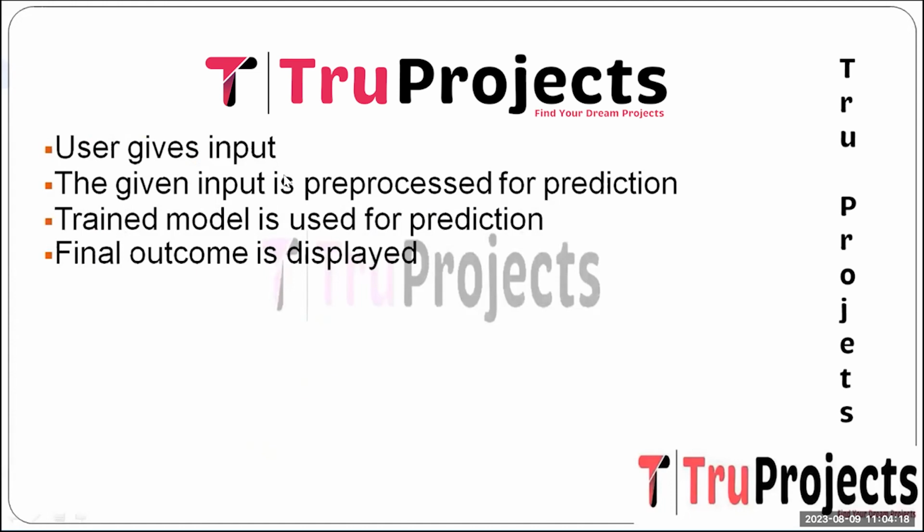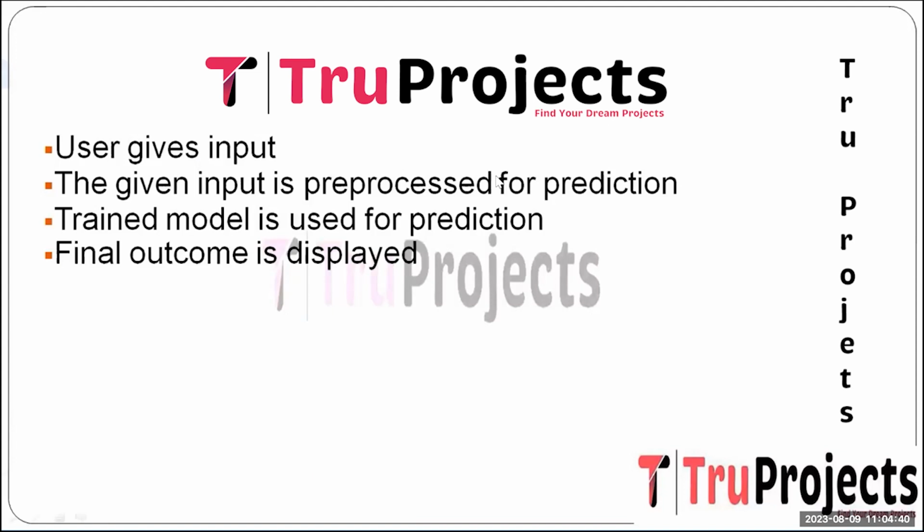And the next step is the user gives the input. Pre-process the input data provided by the user, ensuring it aligns with the format used during the model training. And the next step is the given input is pre-processed for prediction. The pre-processing is done on the user input so that it aligns with the format used in the model training.